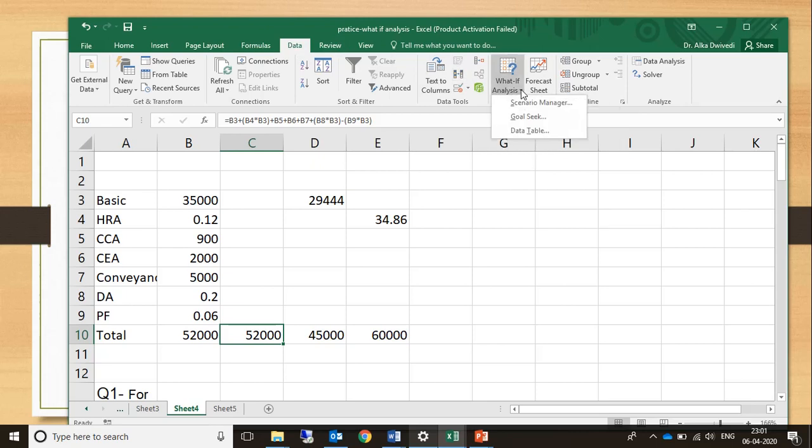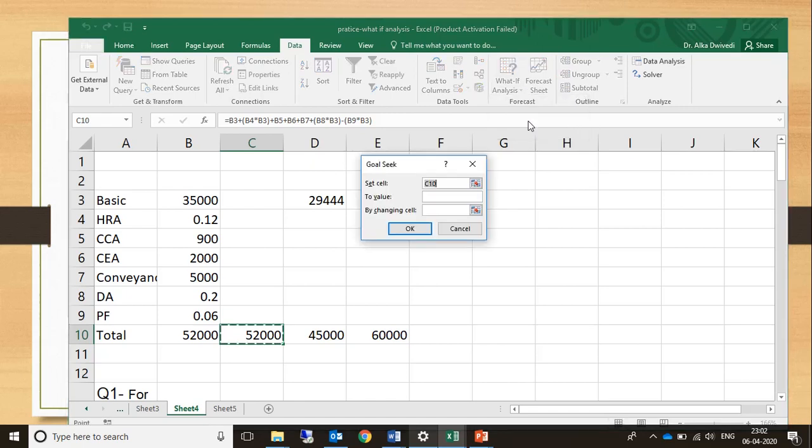You click it here, you find goal seek. Okay, so in what if analysis, there are three different tools: scenario manager, goal seek, and data tables. We use goal seek when the goal is already given to us. We know what we have to get as a final answer, but to get that answer we have to change some input data. So in that case we use goal seek.